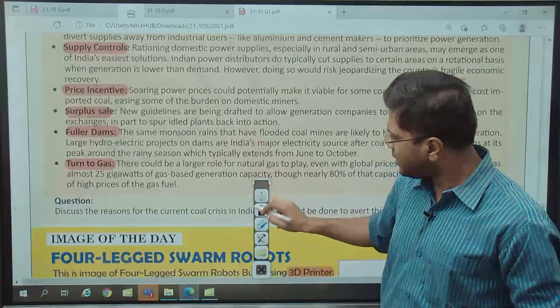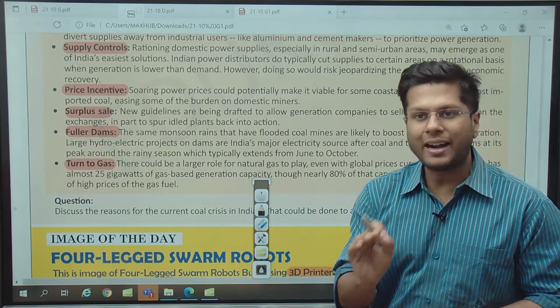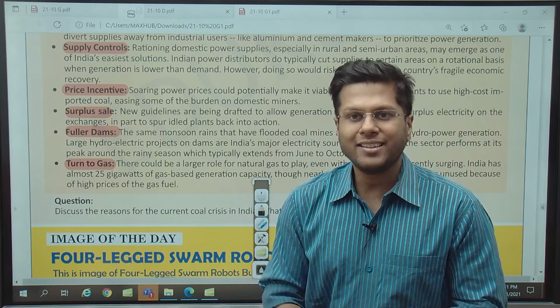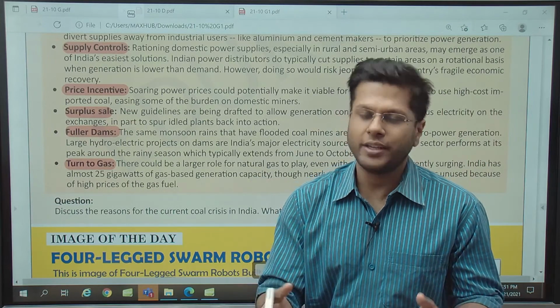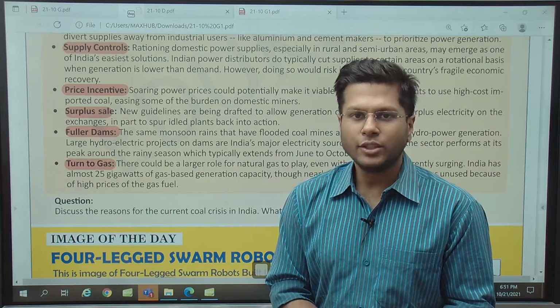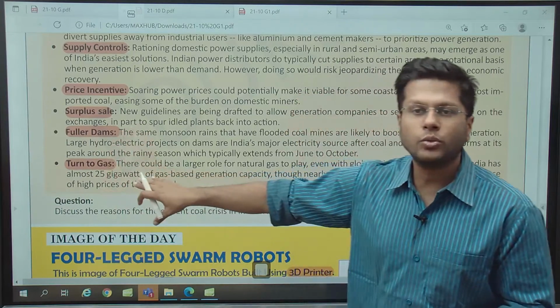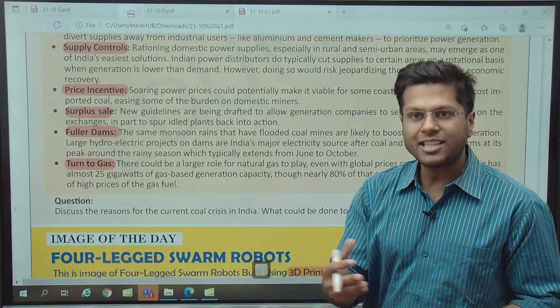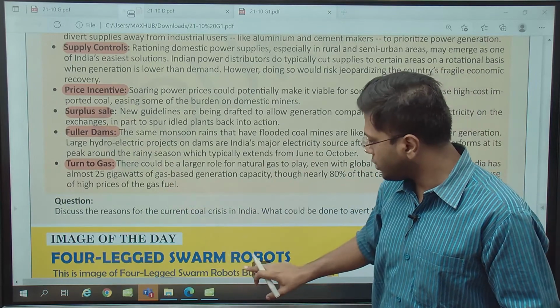Not only that, see, the coal crisis is partly because of an increased amount of rain. Now, can rain also create energy? Yes. When the dams are full, we can create hydroelectric energy from this, right? So this is another one. We can also turn to other modes of production like gas, coal gasification itself, and gas modes. But then there are other issues also associated with them.